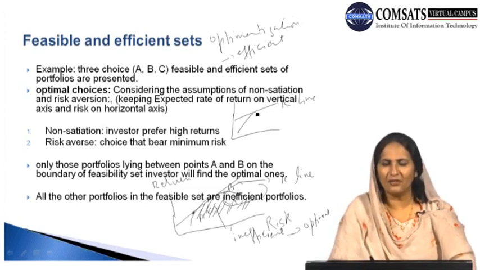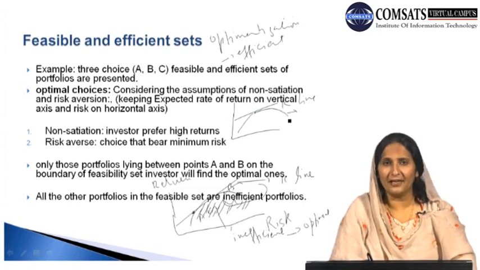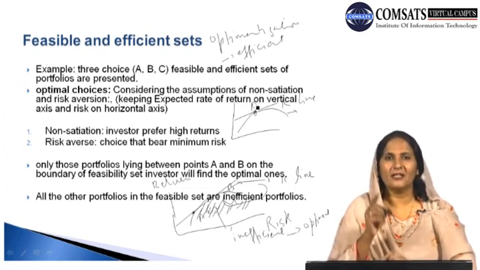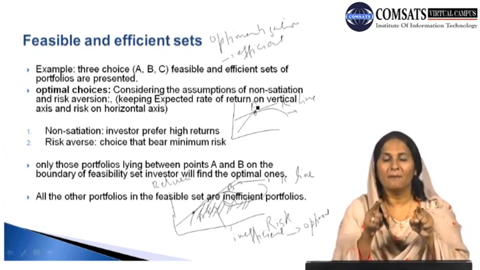For example, if we have the combination on our efficient frontier line, which indicates the portfolio sets that are efficient for the individual, and we choose this combination, for example A, this tells us that this is the choice of the individual investor.